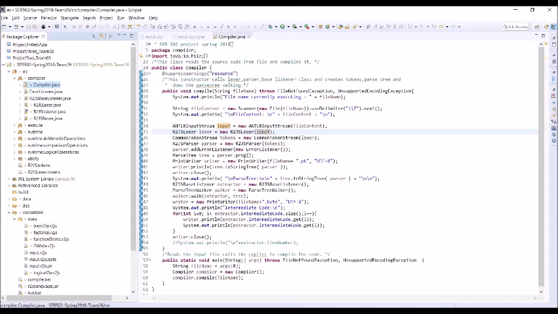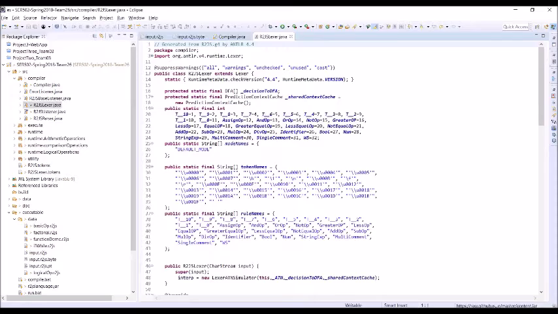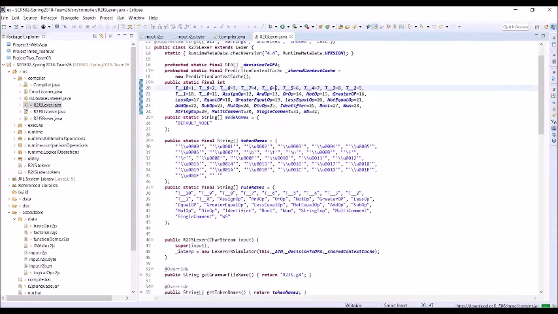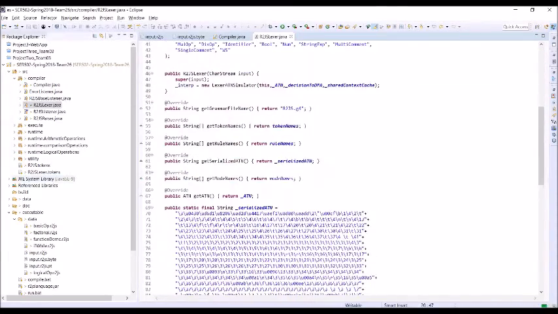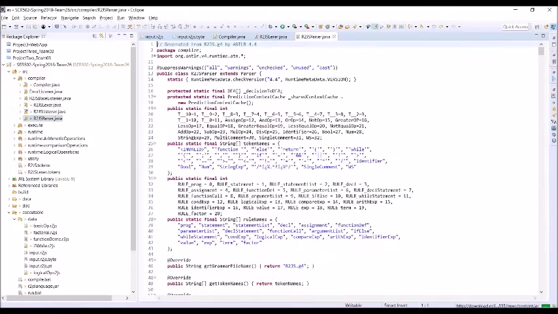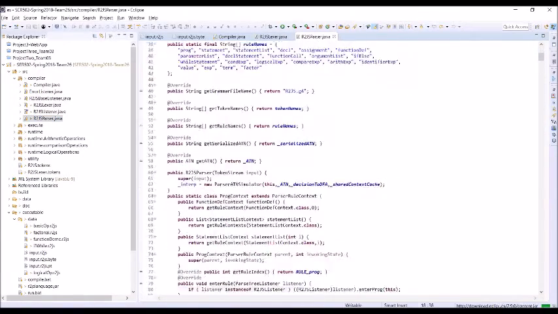Firstly, the source file is given as input to the compiler. ANTLR generates a lexer class based on our grammar, which tokenizes the input file. So this is the generated lexer class. It also generates a parser class which generates the parse tree.